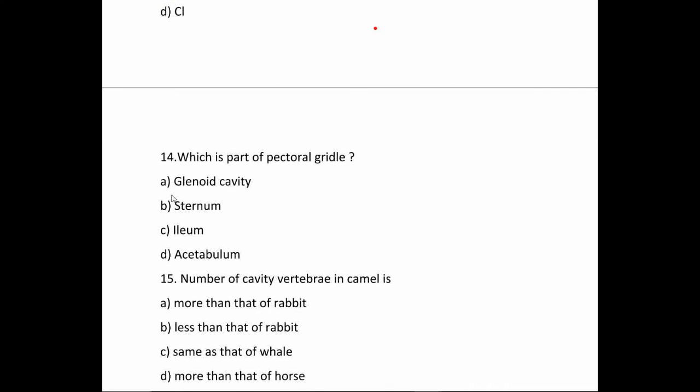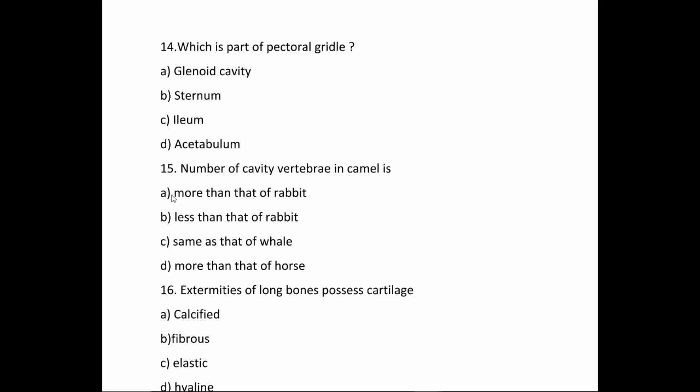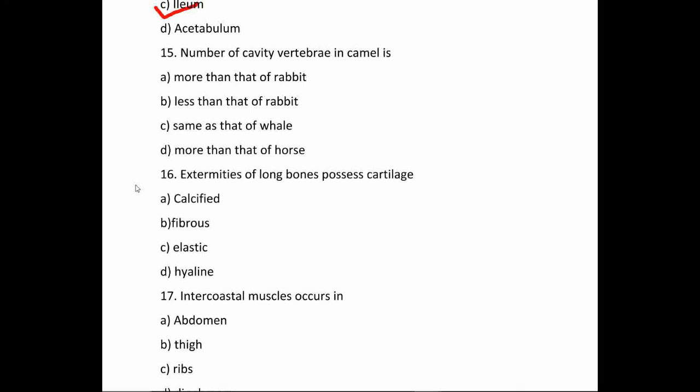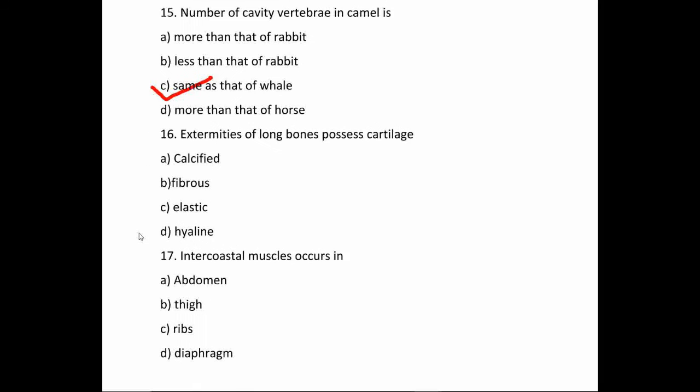Question number 14. Which is a part of pectoral girdle? Option A, glenoid cavity, option B, sternum, option C, ilium, option D, acetabulum. So our correct option is option C, ilium. Question number 15. Number of cervical vertebrae in camels is option A, more than that of rabbit, option B, less than that of rabbit, option C, same as that of whale, option D, more than that of horse. So our correct option is option C, same as that of whale.